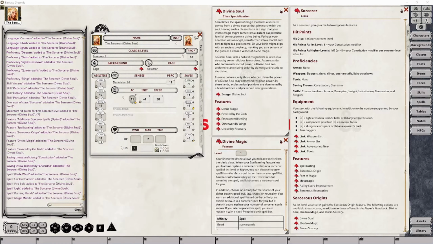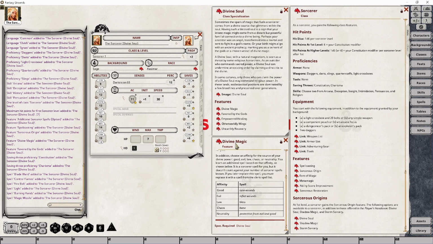In relation to the spell affinity, there are 5 to choose from, and they are specifically down here at the bottom of the actual Divine Magic information sheet. And this sets the nature, if you will, of your power. The available affinities are good, evil, law, chaos, and neutrality. With each affinity, your character is granted an additional spell, but you can only choose one affinity for your power.